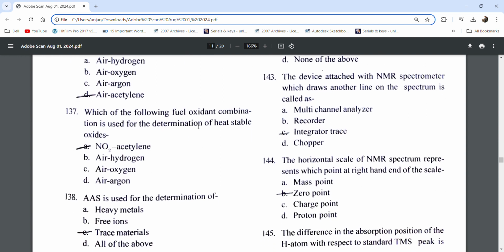Which of the following fuel-oxidant combinations is used for the determination of heat-stable oxides? N2O-acetylene.